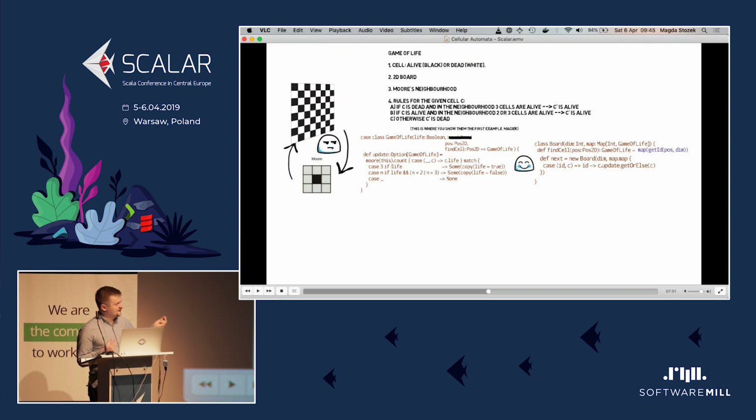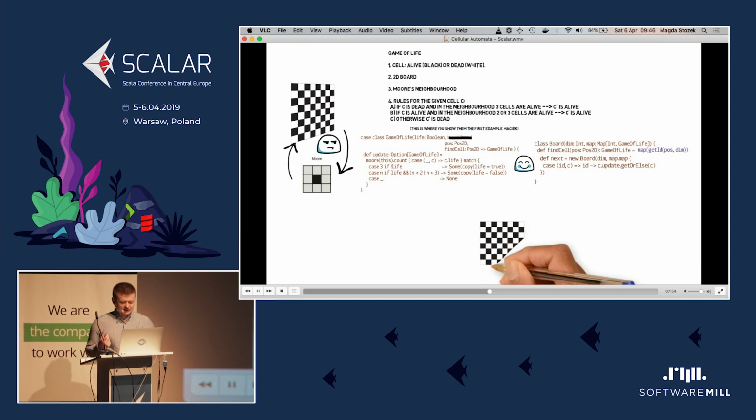So the position can be translated into an identifier, and the identifier is one-to-one to the cell itself. The problem is that our board has literally edge cases. If we are somewhere in the middle, it means that we have 8 neighbors around it. But if we think about a cell on the edge or a cell on the corner, then there are only 5 neighbors or 3 neighbors here.